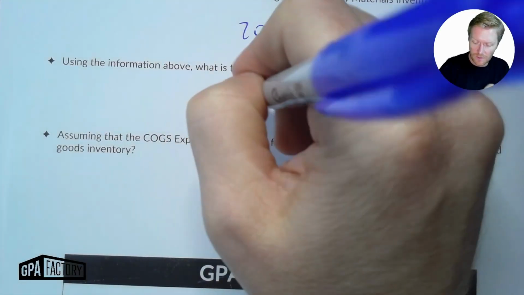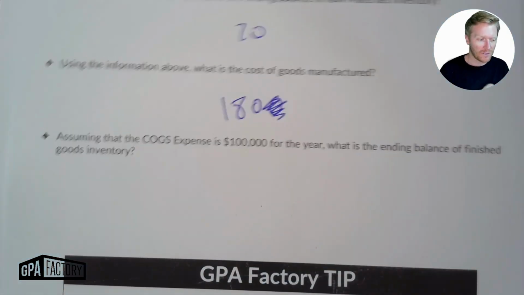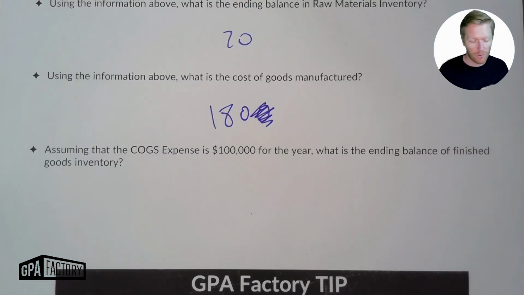That is our cost of goods manufactured. 180,000. Got a little carried away there. Wanted to have an extra 0, but 180.